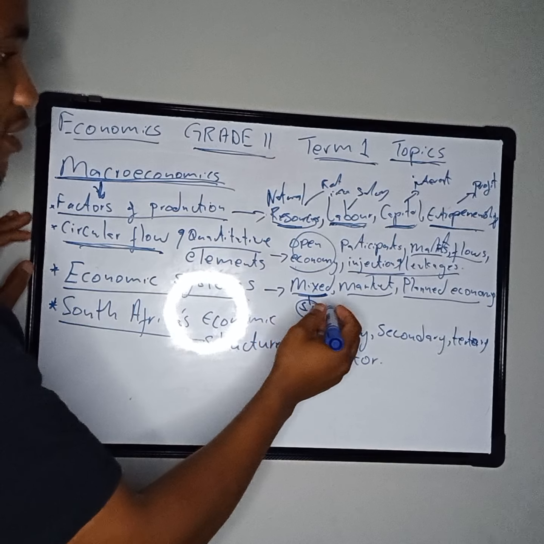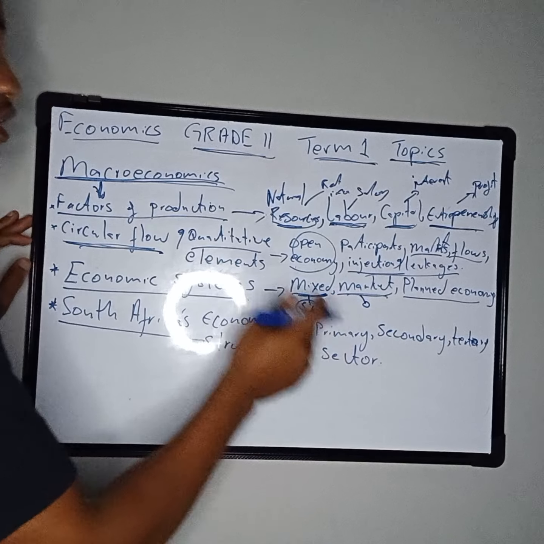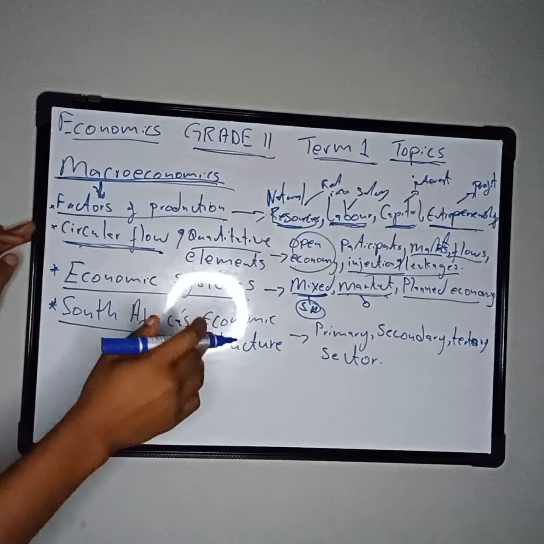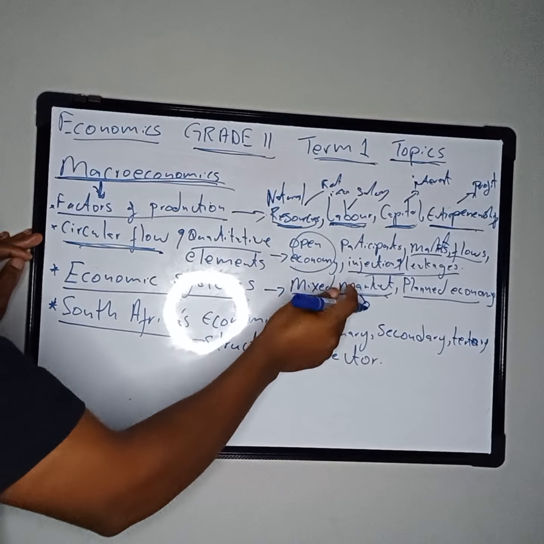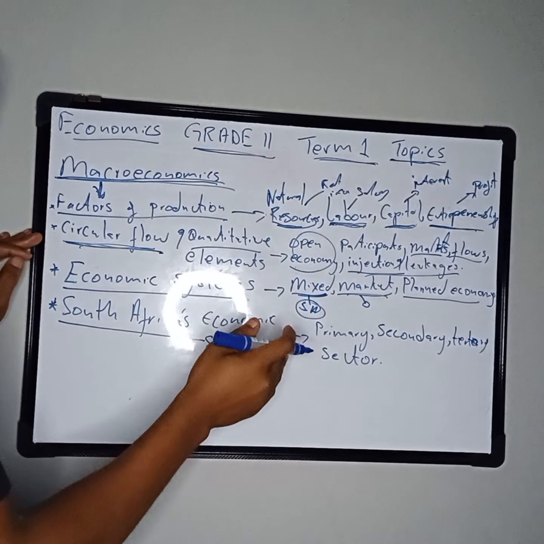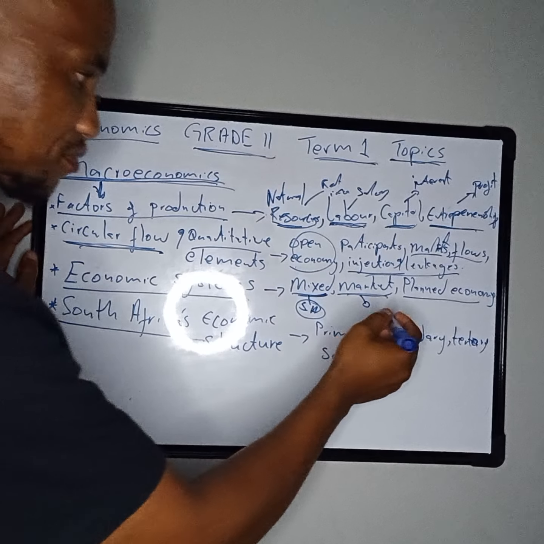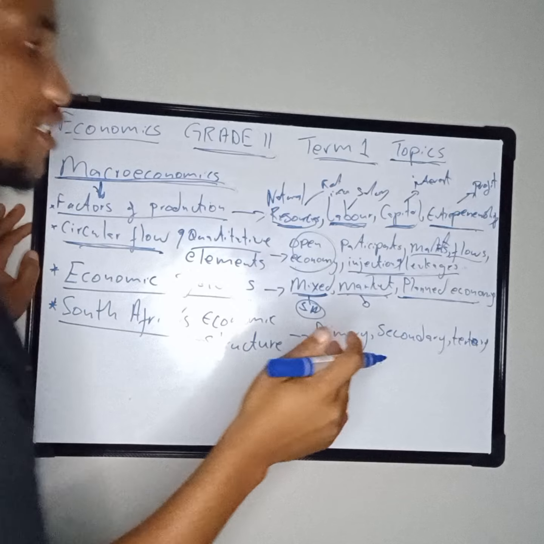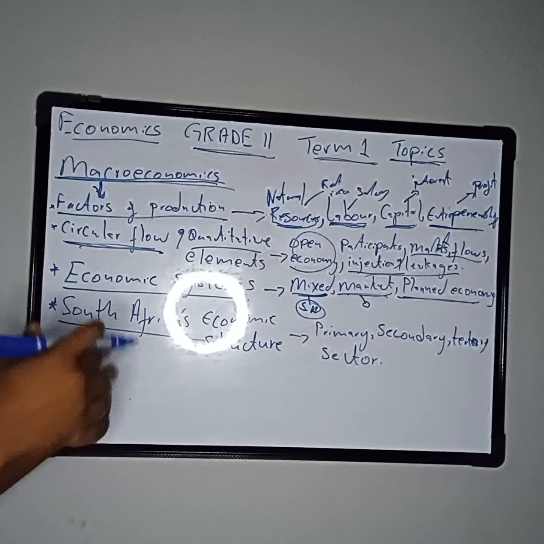And then the second system is called the market system, whereby almost all the resources are privately owned or privately controlled. That system is called a free market system. It is also known as capitalism. And then the third system is called a blend economy, which is a central blend system.